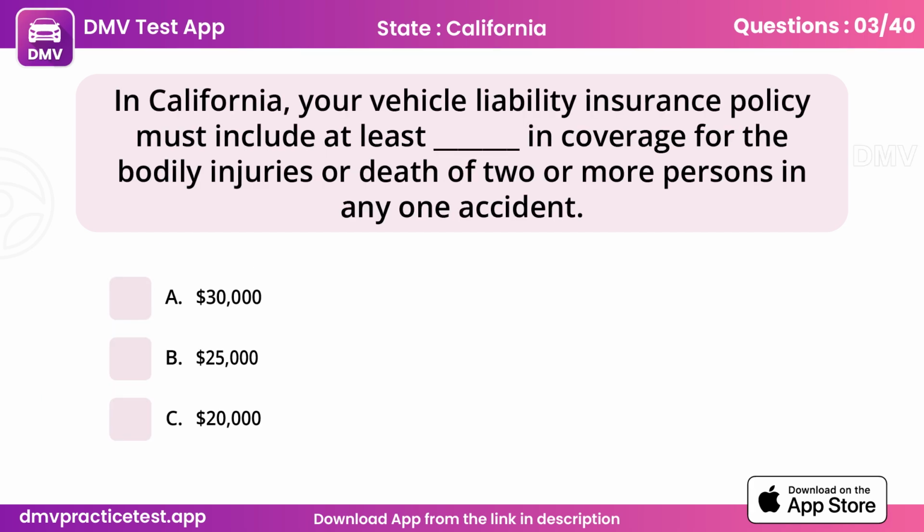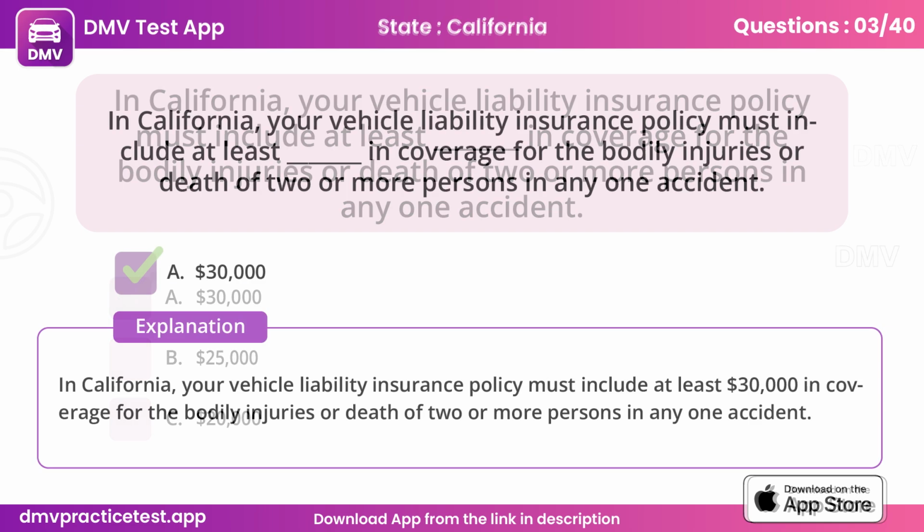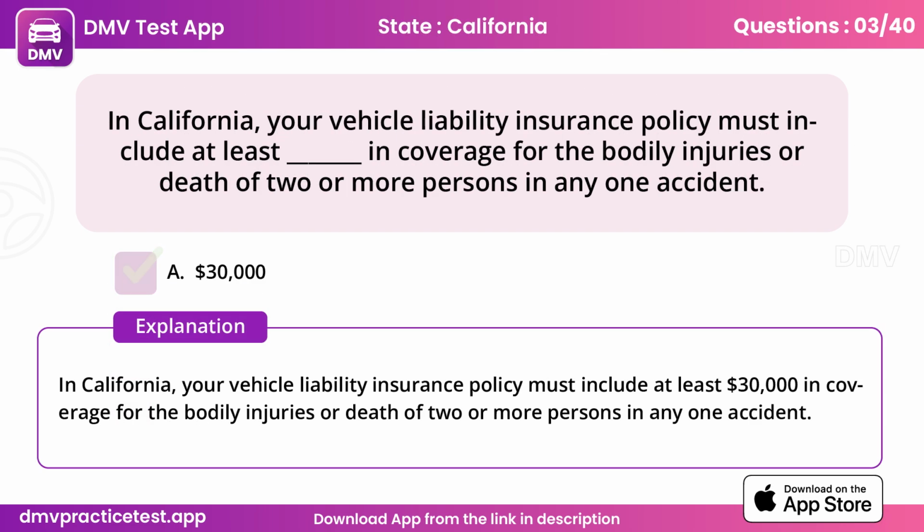Question 3. In California, your vehicle liability insurance policy must include at least in coverage for the bodily injuries or death of 2 or more persons in any one accident. A. $30,000. In California, your vehicle liability insurance policy must include at least $30,000 in coverage for the bodily injuries or death of 2 or more persons in any one accident.